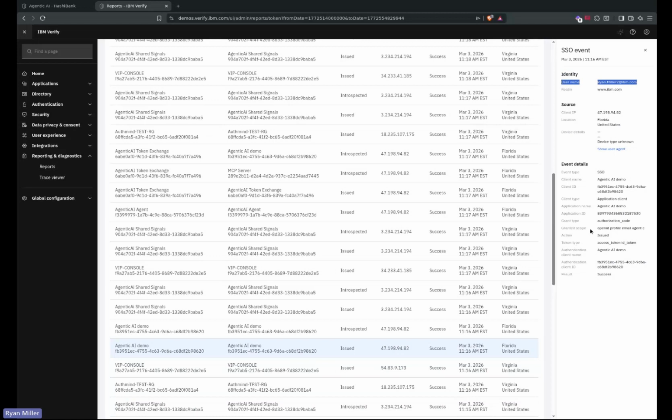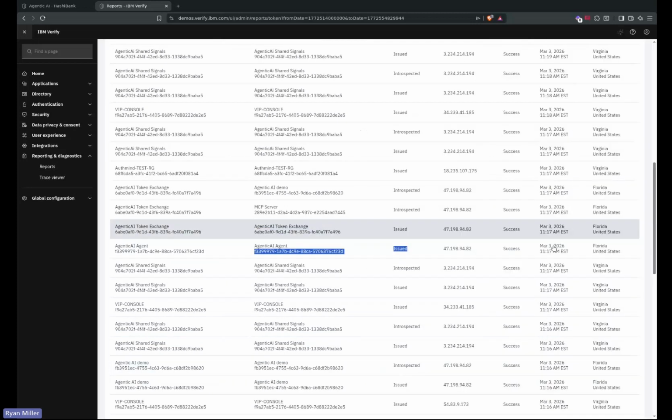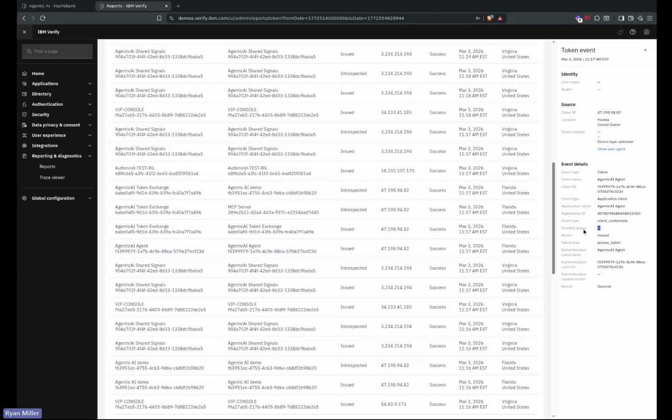So it isn't an SSO event, but it's me. It's my username. I just simply log in to this. You can see the granted scope that we had. This is the token that had the may_act in there, and of course we introspected that token in the demo to validate audiences and everything like that. This is the agentic agent itself logging in to validate that, hey, I'm supposed to be here. And what you're going to see is that there are no scopes. It has no scopes by default because it doesn't need any scopes by default. It might need them, depending on your agent, but this specific agent doesn't need any scopes by default because it doesn't need access to anything yet. It just says, hey, I'm supposed to be here. You know who I am.